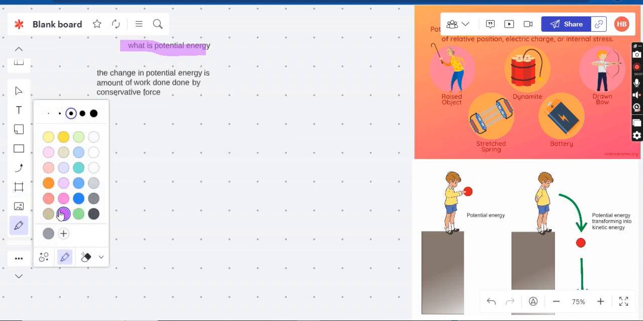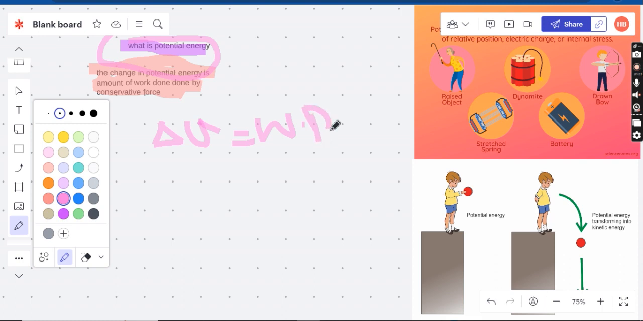Now, what does this definition mean? Let's analyze it one by one, each and every sentence, so that we get the actual concept behind it. Potential energy, such a term never exists. We always see change in potential energy, which is ΔU, or we could say that minus ΔU is equal to work done, which means the work is done by the change in potential energy. Actually, change in potential energy is the amount of work done by a conservative force.